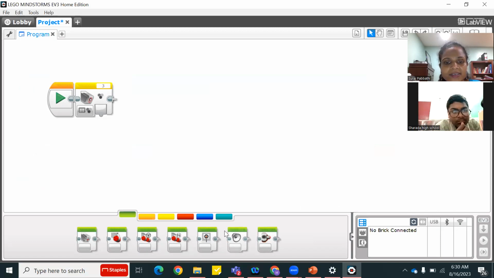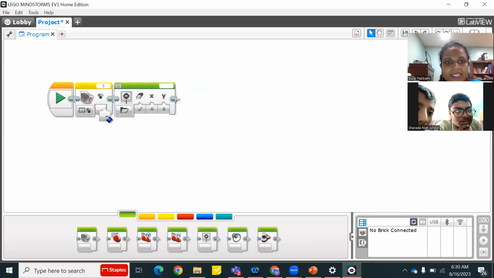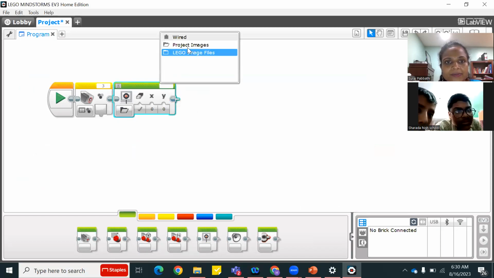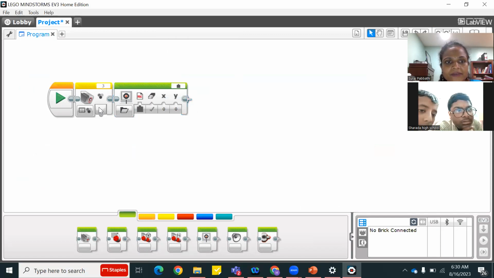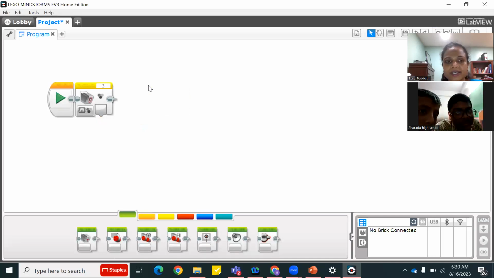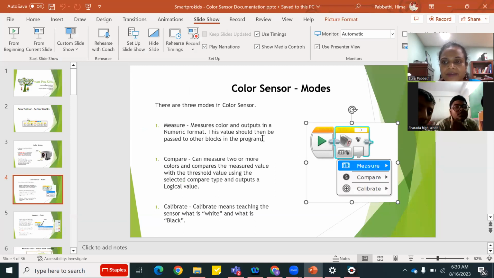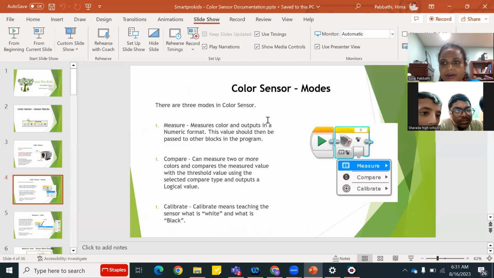Let's say this is the display block. If I don't pass whatever it read here, I will not even know what the value was. We'll come back to it. First, understand what the color sensor measure is. For the measure, do you have any doubts? The last point I will still tell you more clearly. No doubts, right? Compare, we'll go there when we complete the measure.